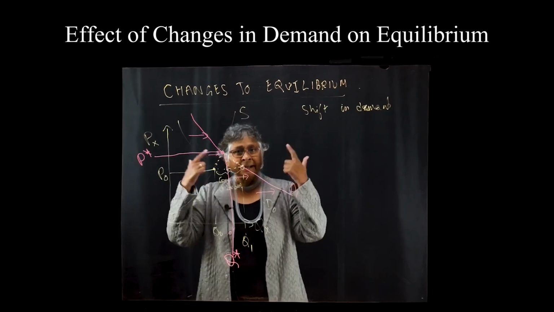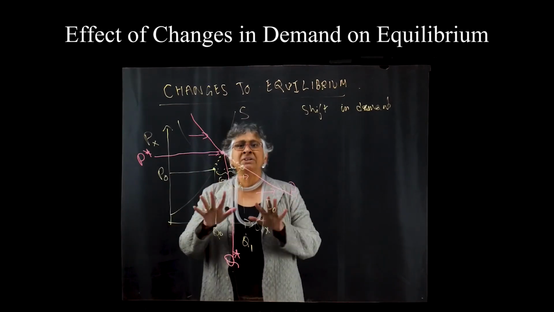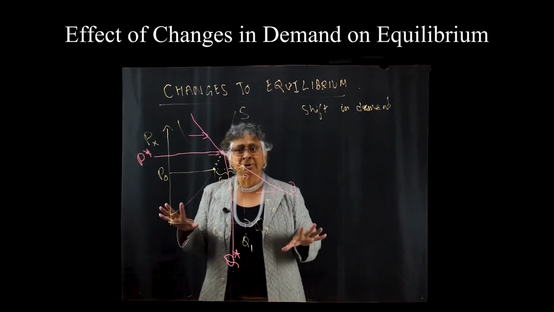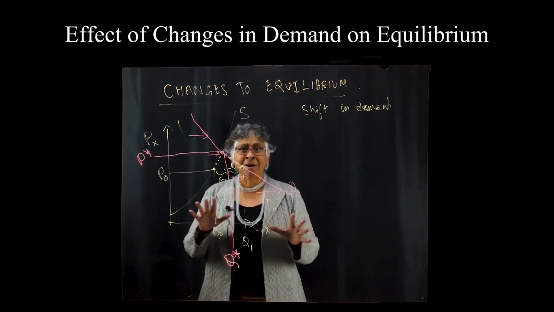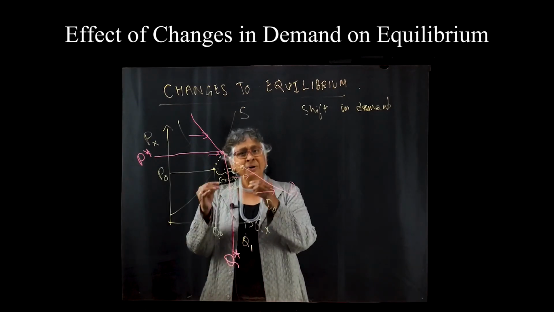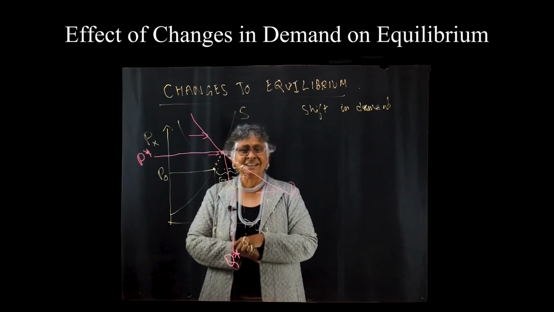So what we can say is that when demand increases, equilibrium price goes up and equilibrium quantity goes up. Again, remember, all of this depends on the equilibrium process working out and us being in partial equilibrium and not looking at various feedback loops, right? So this is what happens when you have an increase in demand.